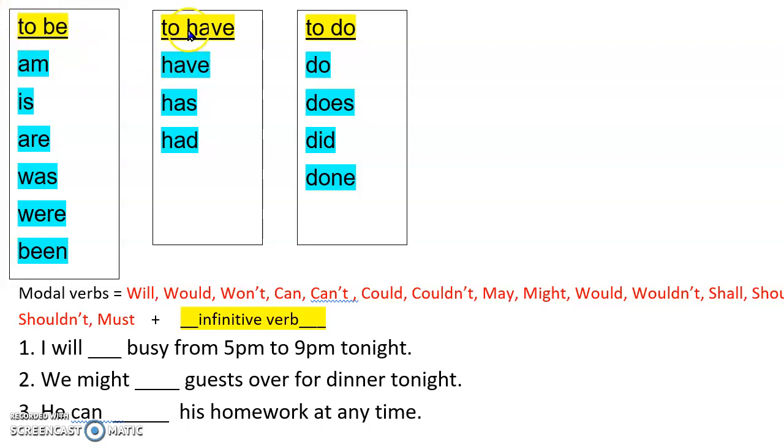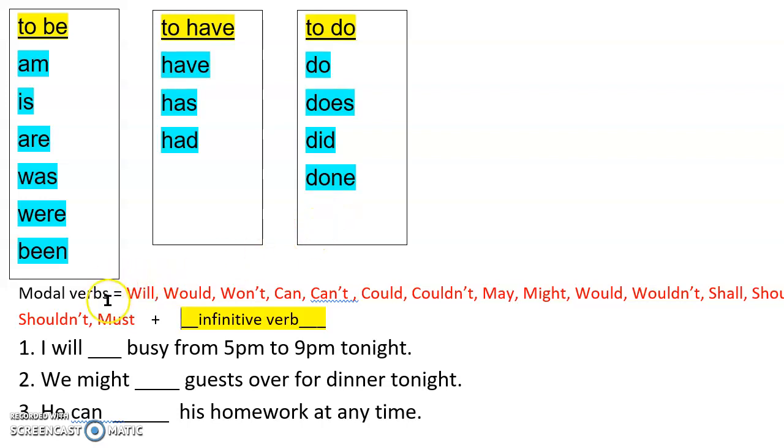The same with the to have verb. There are different types of verbs in the to have verb family, but to have is our infinitive verb, and do is our infinitive verb for all the verbs that have to do with do, different forms of do. Let's look at these modal verbs.